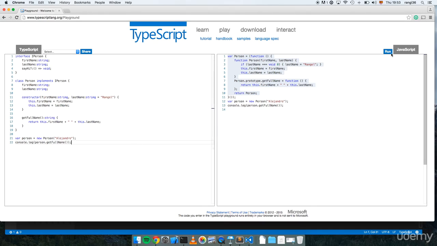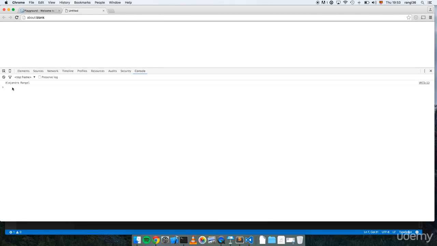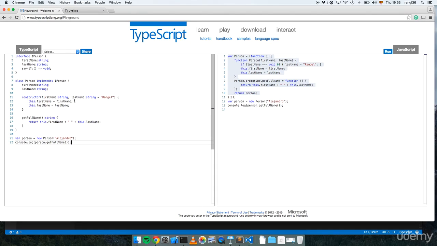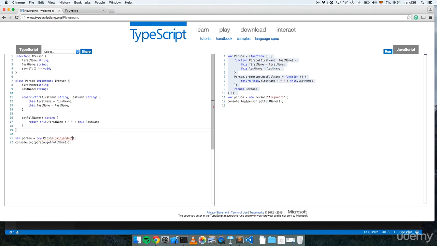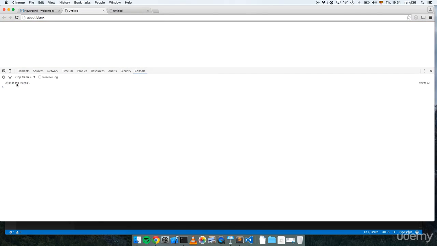Okay, so if we run the code, let's see the generated version. We can see the source code. Here is Alejandro Rangel, and it's because we have the default parameter. But if we don't pass the parameter and we run the code again, first it's saying we have an error, so we have to pass Rangel here. So we run it again, we open the source code, exactly the same.